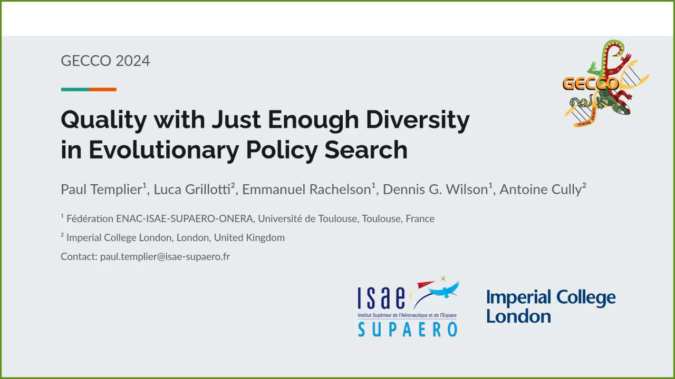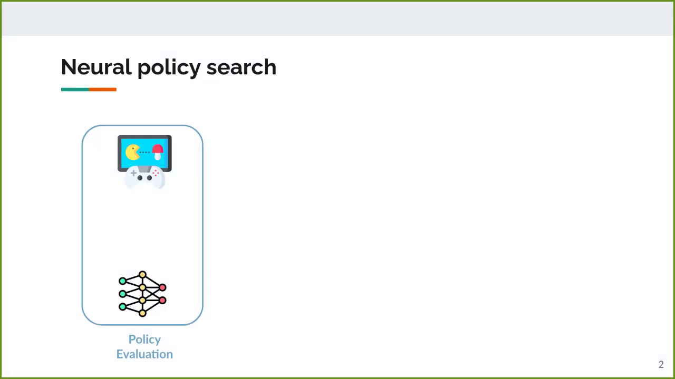This work is called Quality with Just Enough Diversity in Evolutionary Policy Search. This was a collaboration with Emmanuel Rachelson and Dennis Wilson from ISAE-SUPAERO, and Luca Grillotti and Antoine Cully from Imperial College London.